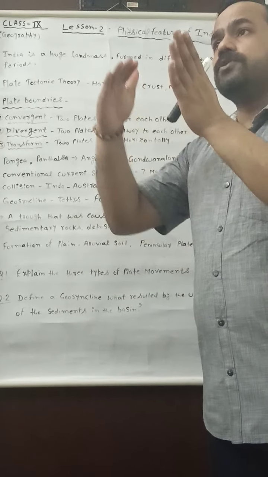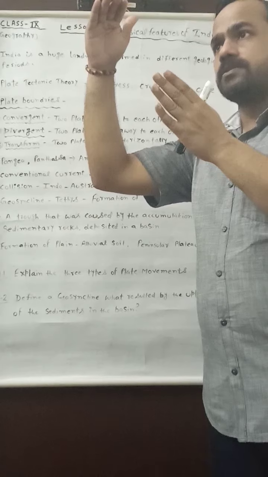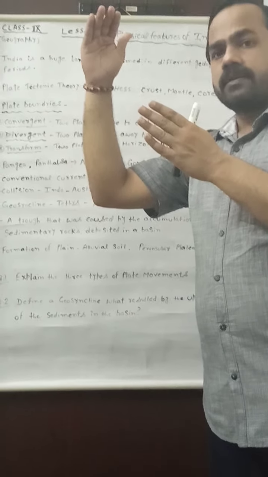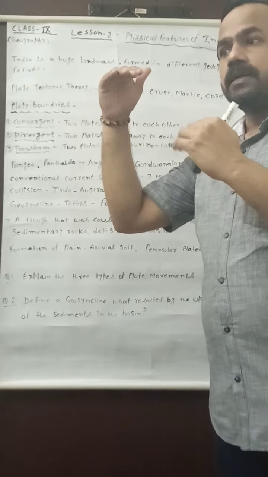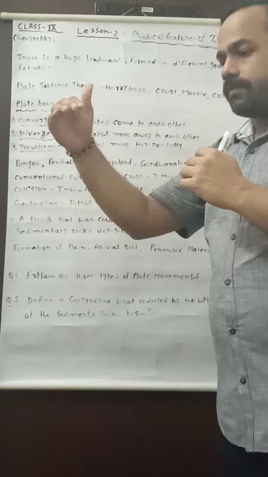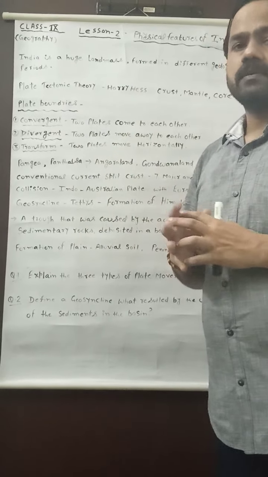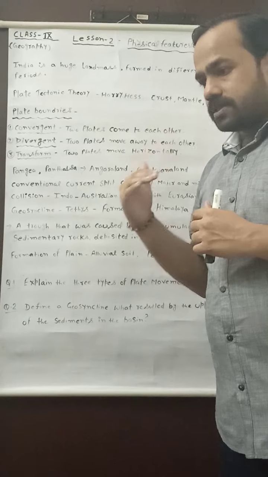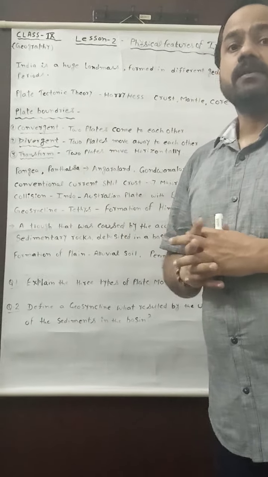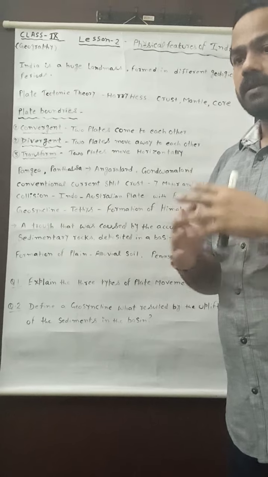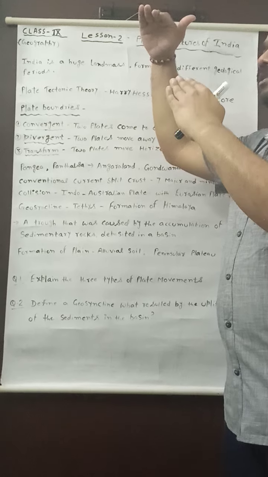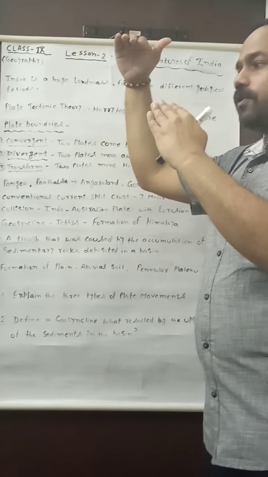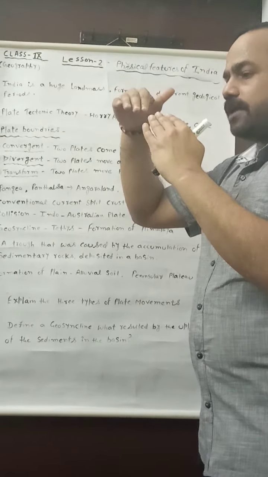and the Eurasian plate was located in the north side, and the Indo-Australian plate was located in the south side. In between these two plates there was a type of basin, and this basin was accumulated or deposited by the sediments. When the Indo-Australian plate moved from south to north, and the Eurasian plate was moving from north to south, there was a basin which was accumulated by the sediment.